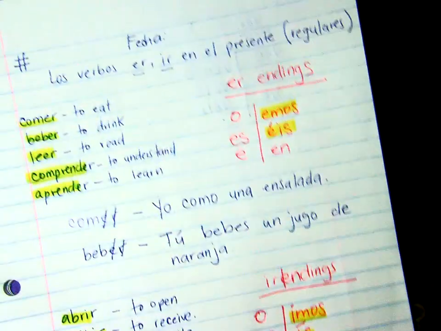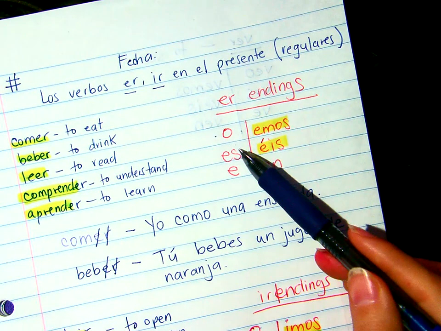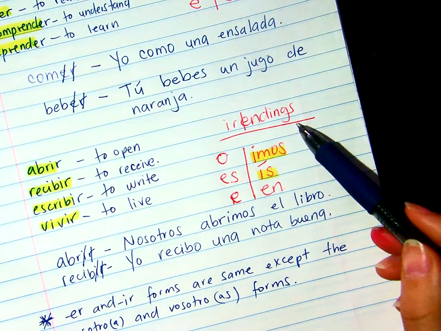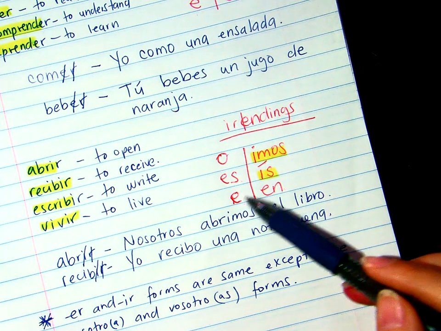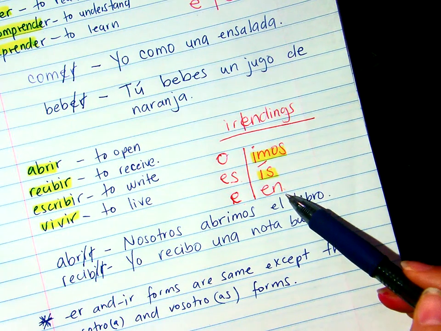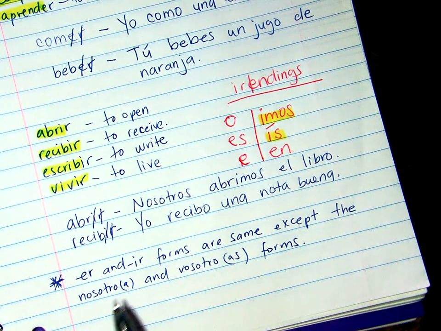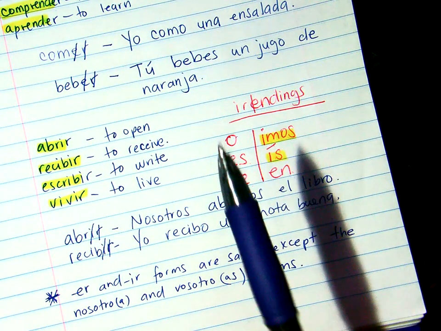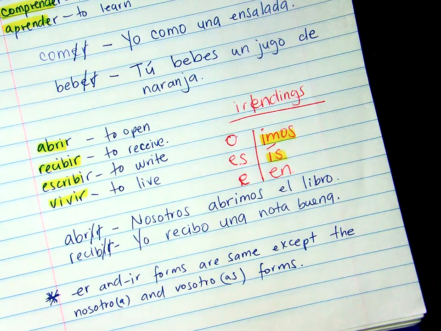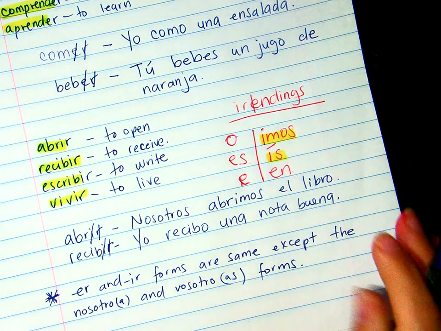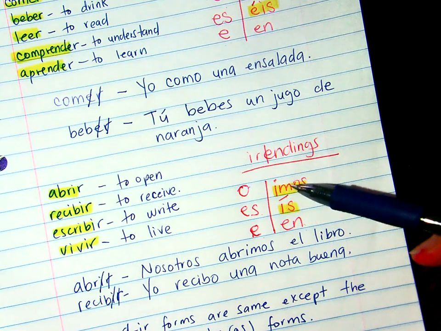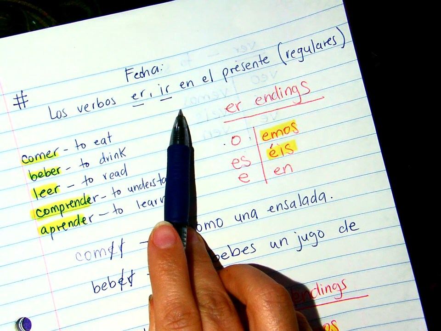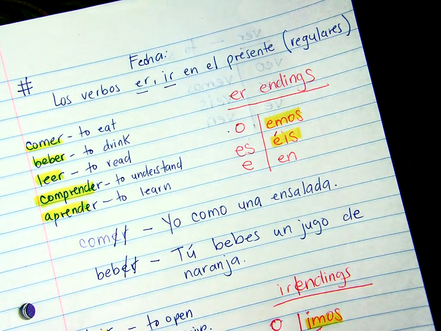So when we go back here, ER endings, O, S, E, emos, éis, en. IR endings, O, S, E, imos, ís, en. Remember that all of the forms are the same for both verbs, right? With the exception of the nosotros and vosotros forms. Alright, chicos, these are the conjugations, these are the endings that you're going to be using for ER and IR verbs in the present tense for the regular verbs, okay?